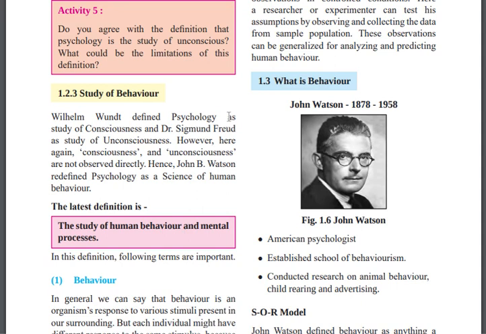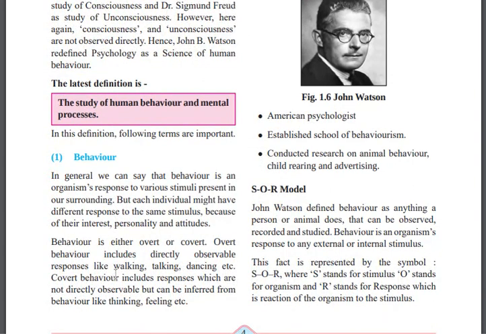John B. Watson. It was modified later, and there are three terms: the behavior, the study of human behavior, and the latest definition is the study of human behavior and the mental process. So behavior is all about how we are behaving, which is observable, but that behavior is totally based on the stimulus which is present around us. Like right now you are watching this video, so this video is the stimulus and you are responding to it. If you take the example of the classroom, there is a teacher, so the teacher will be the stimulus, and accordingly the student will respond.